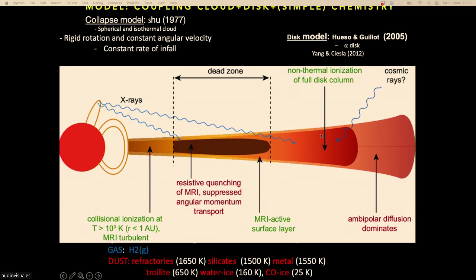So it means that close to the star and far from the star, the disk is very turbulent. But in the middle, where you do not have thermal ionization or ionization by cosmic rays, the flow is laminar. These kinds of regions are called dead zones. So the disk is turbulence-dead in the middle, but turbulence-active close to the star and far from the star. And it has a lot of implications on the disk evolution.